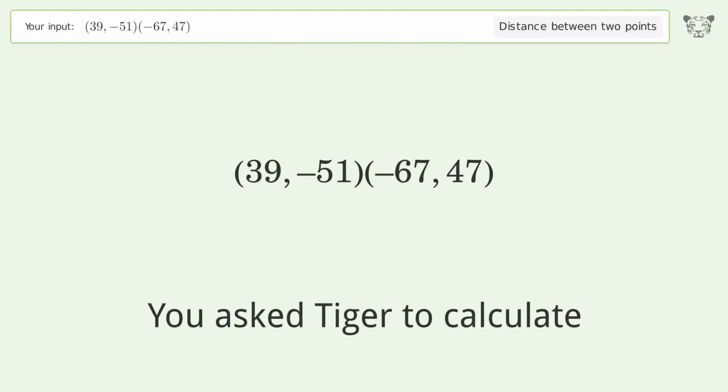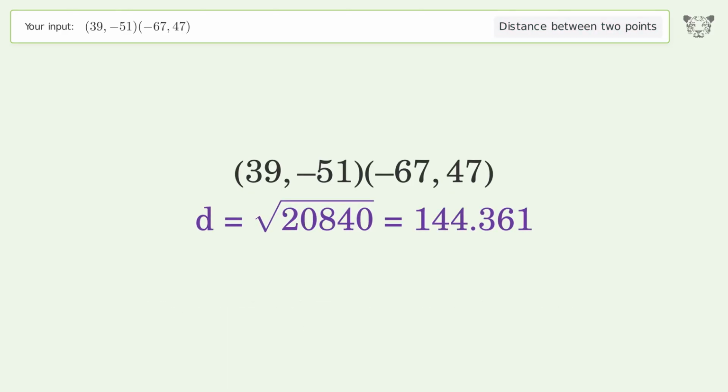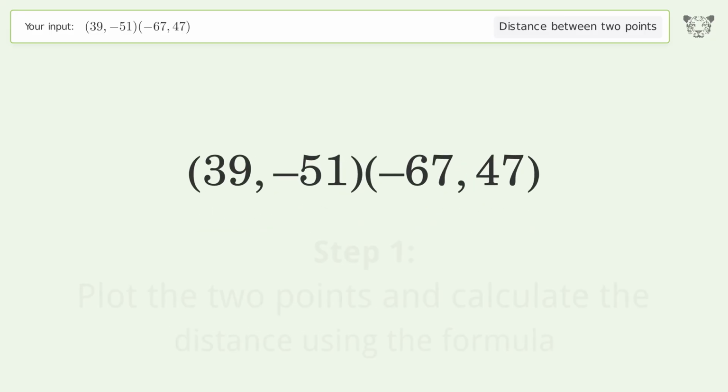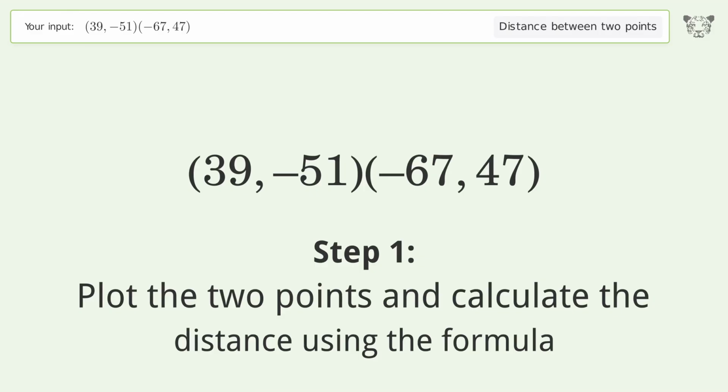You ask Tiger to calculate. This deals with the distance between 2 points. The distance between the 2 points is the square root of 20,840 or 144.361. Let's solve it step by step. Plot the 2 points and calculate the distance using the formula.